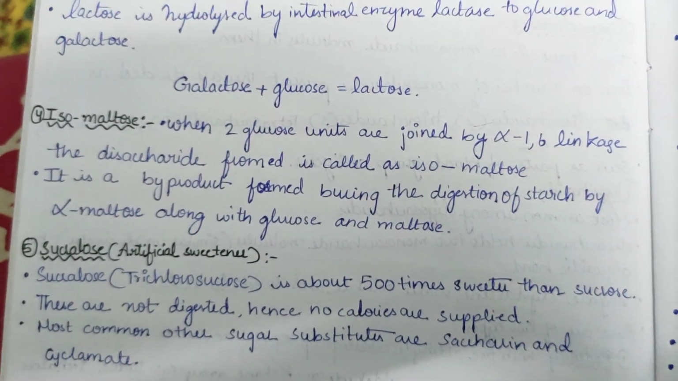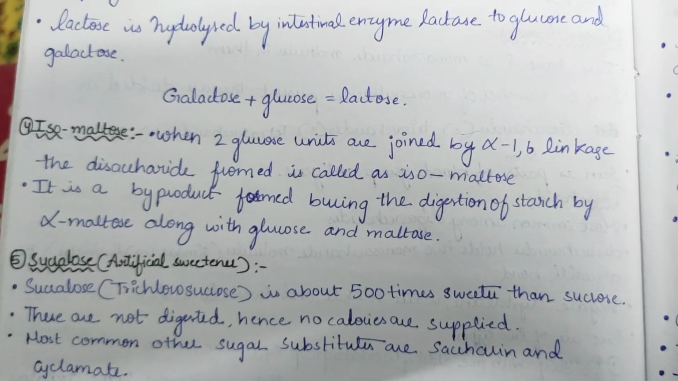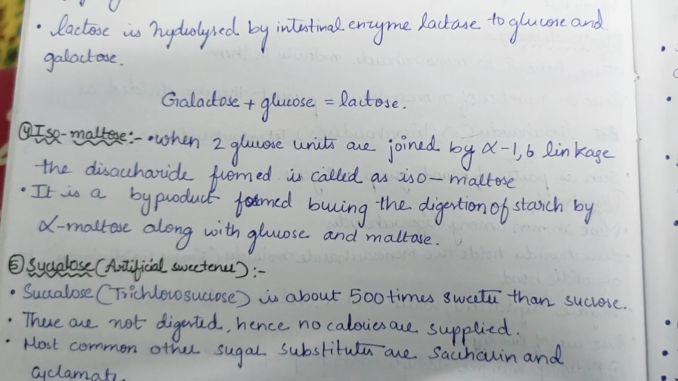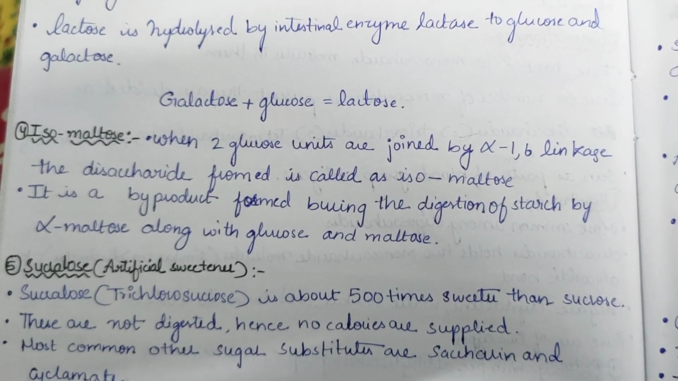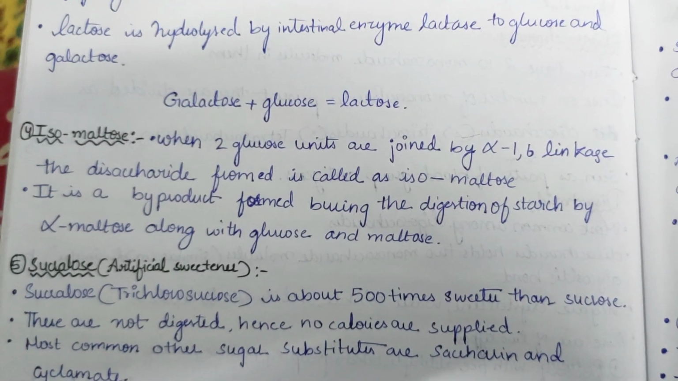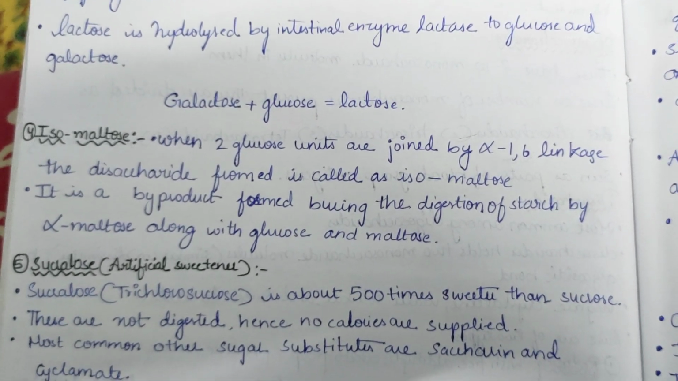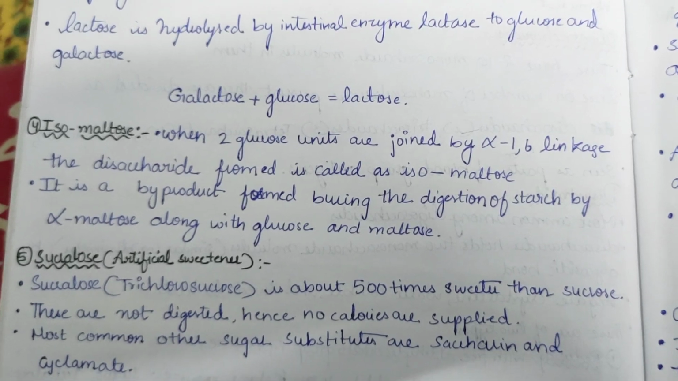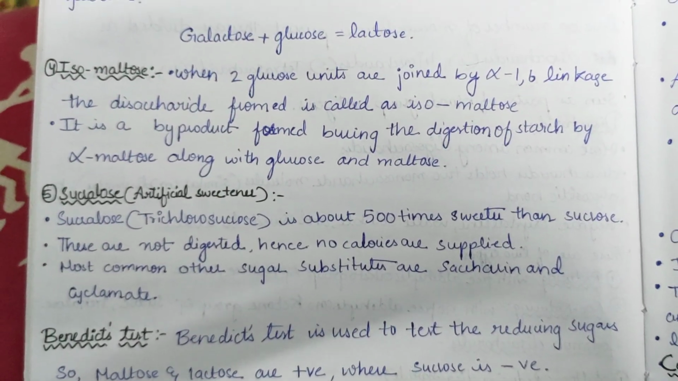Now let us know another molecule, which is known as isomaltase. When two glucose units are joined by an alpha 1,6 glycosidic bond, the disaccharide formed is known as isomaltose, and it is a byproduct formed during the digestion of starch by alpha amylase, along with glucose and maltose.